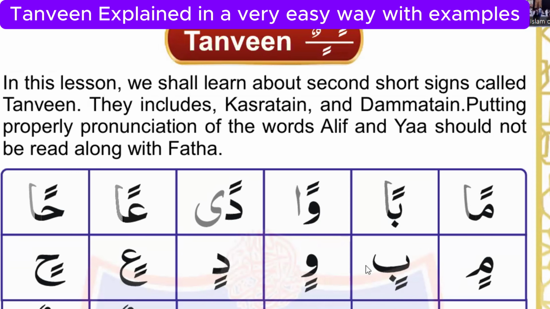So if you didn't watch my video on the Fatha, Kasra and Damma, you can check the channel. Today we will just discuss the Tanween Fatha, Tanween Kasra, Tanween Damma. First thing you have to know is that if there is this sign above the letter, that is Tanween Fatha.